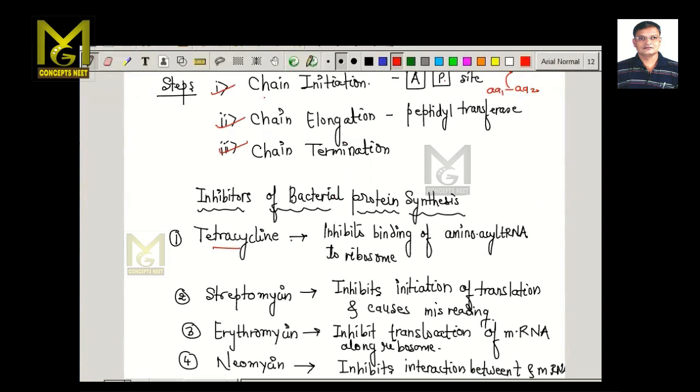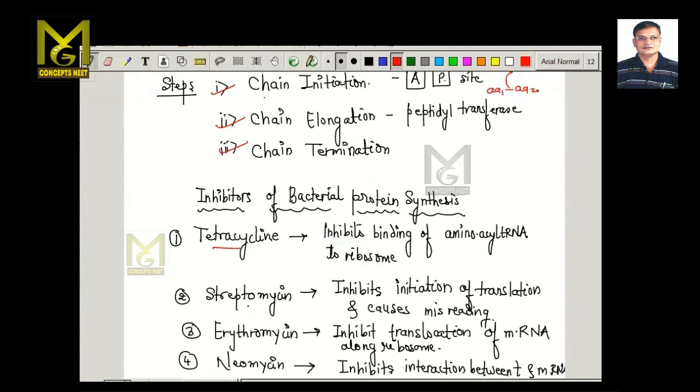What the antibiotic does and what its name is, is very important. This relation is normally asked in match the following. So tetracycline inhibits the binding of aminoacyl tRNA to the ribosome.